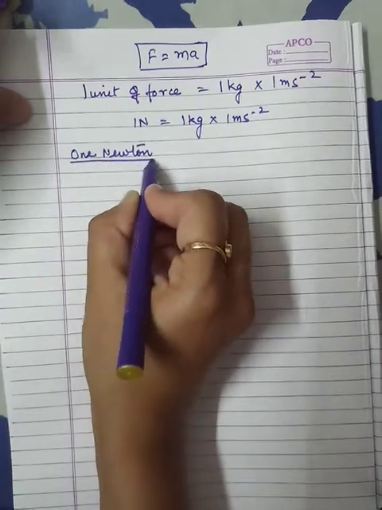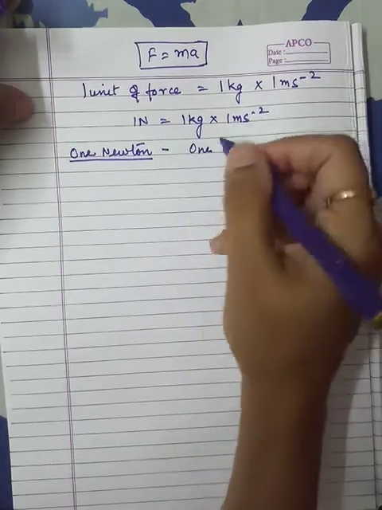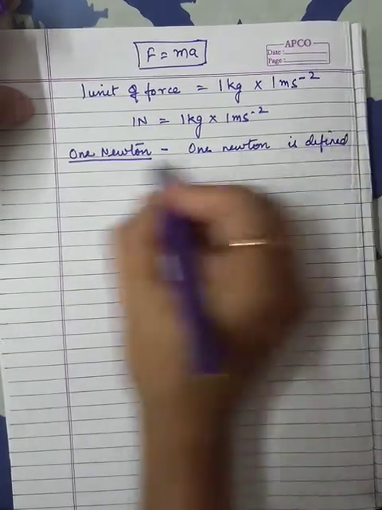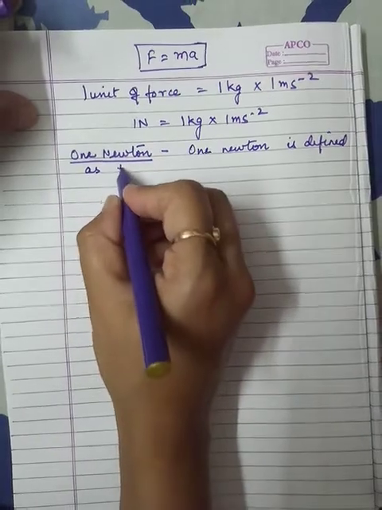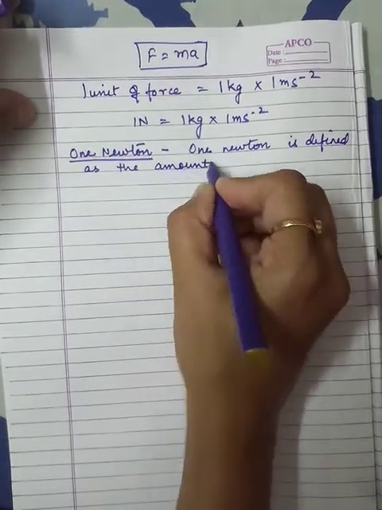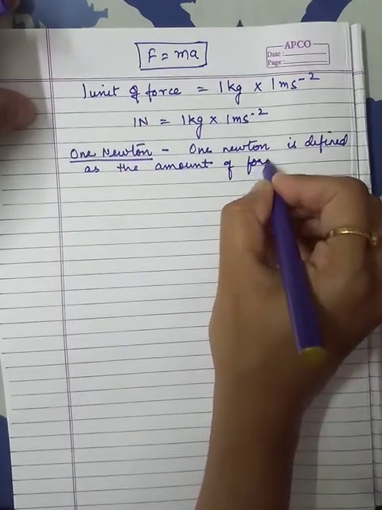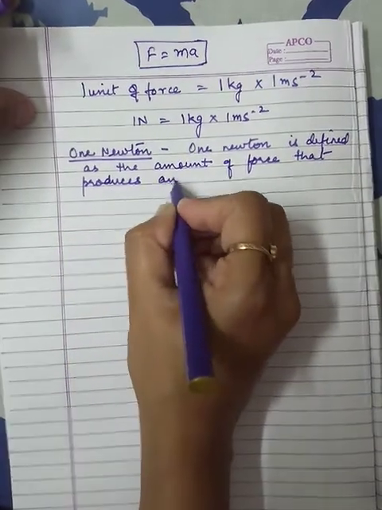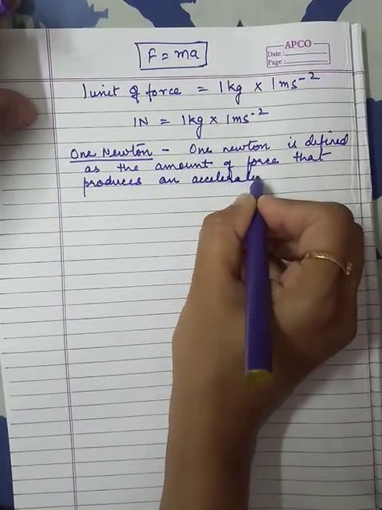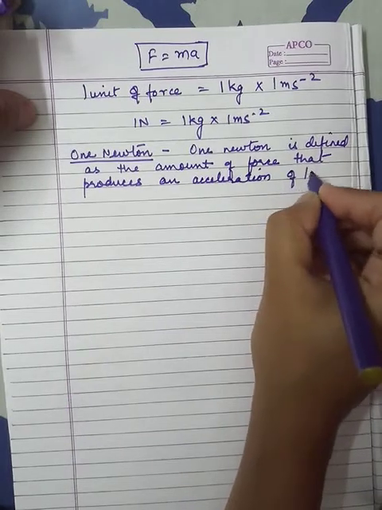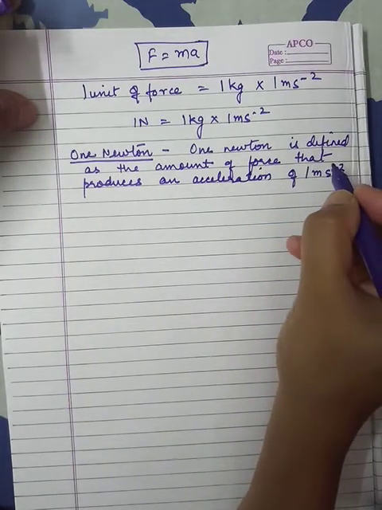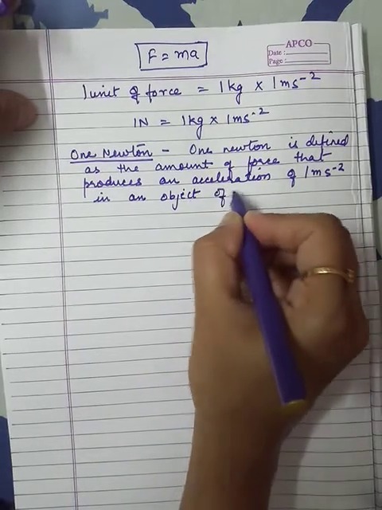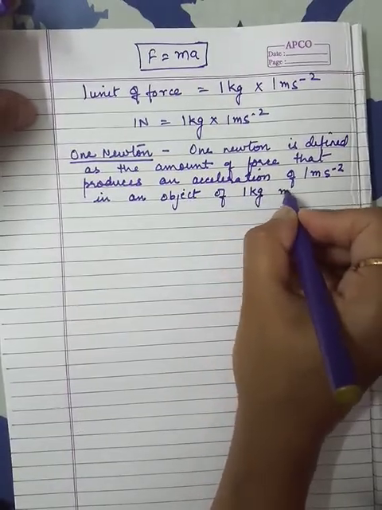Here we can define 1 Newton very easily. 1 Newton is defined as the amount of force that produces an acceleration of 1 meter per second square in an object of 1 kg mass.